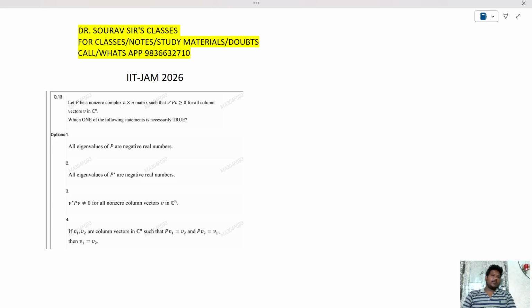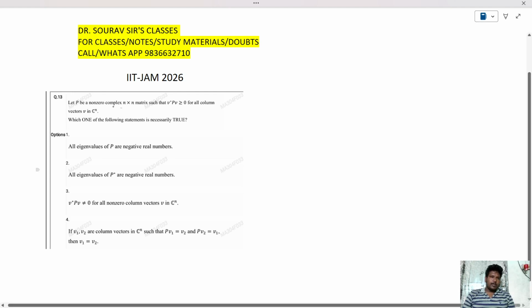This is the question from IIT JAM 2026, question number 13. 13 में क्या दिया गया है? Let P be a non-zero complex n cross n matrix such that V star PV greater than equals to 0. And this is true for all V belongs to C to the power n. For all vector V, V star PV greater than equals to 0.